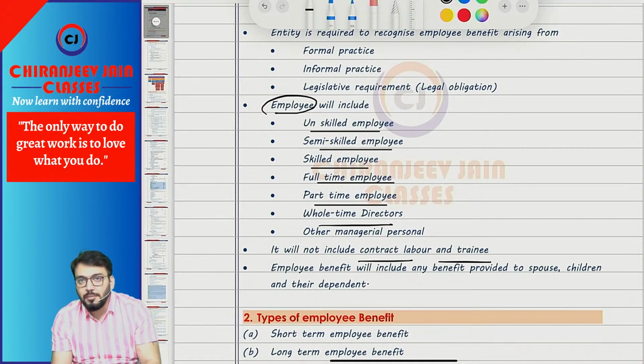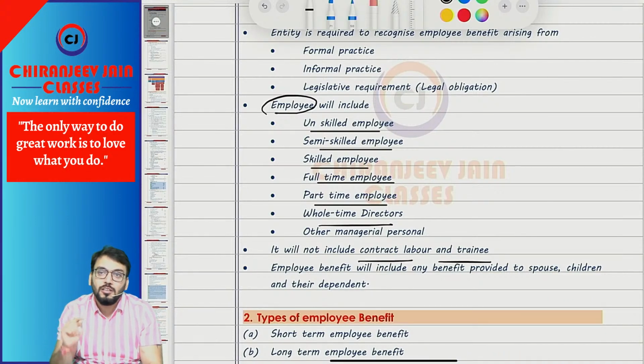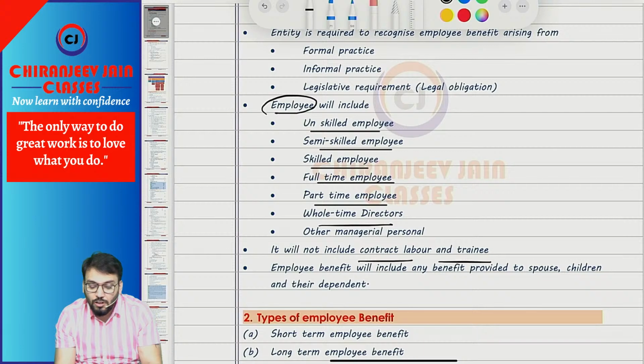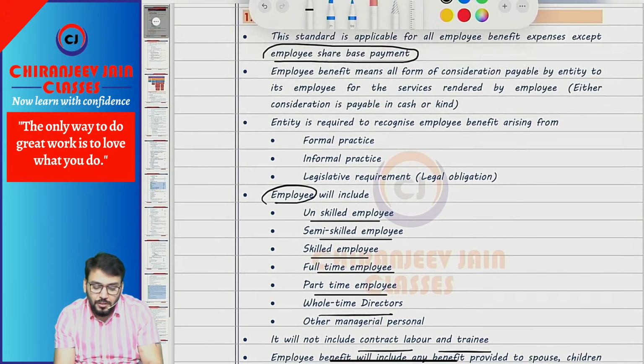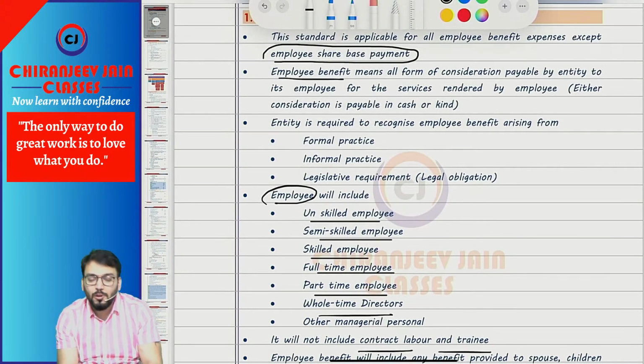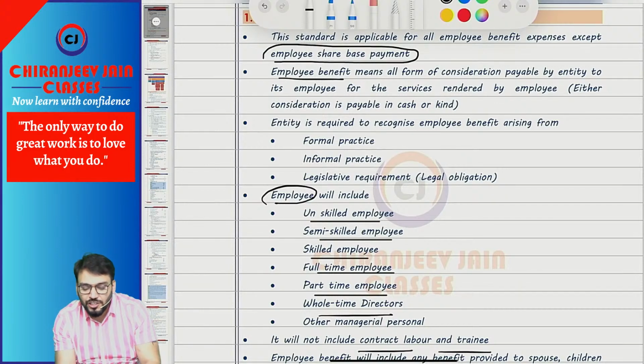So any contract labor means they are actually recruited from some agency. They are employee of that agency, not the entity. So they are not employed. So what do you mean by employee benefit? Employee benefit means all the form of consideration payable by entity to employee for the service rendered by employee during a particular period. So any form of consideration, whether paid in cash or in kind, will be employee benefit.